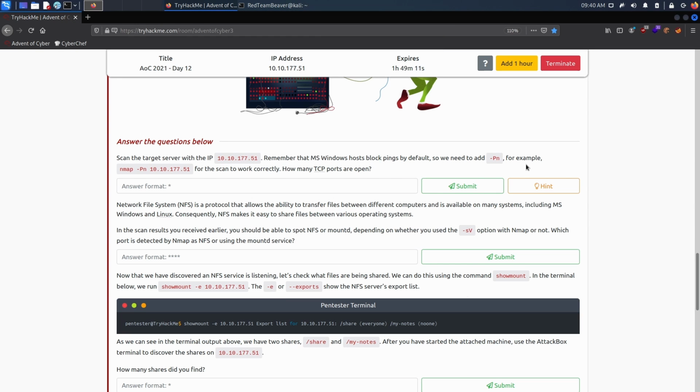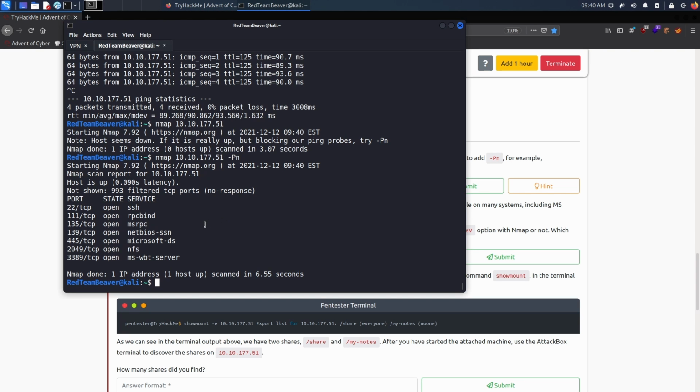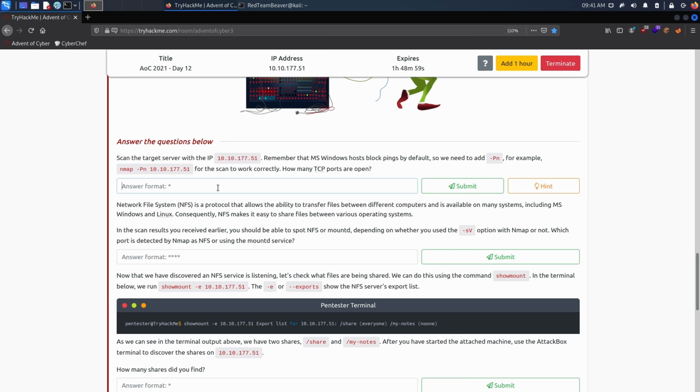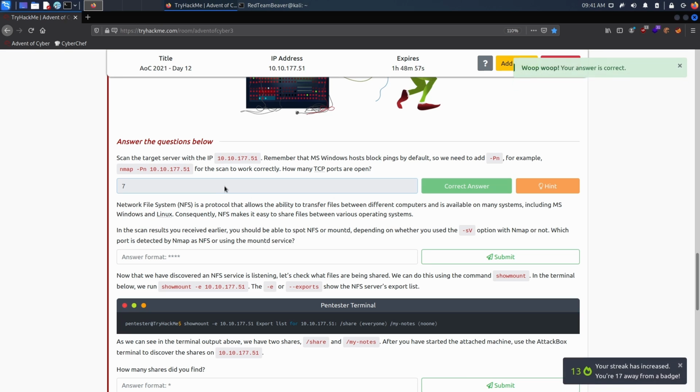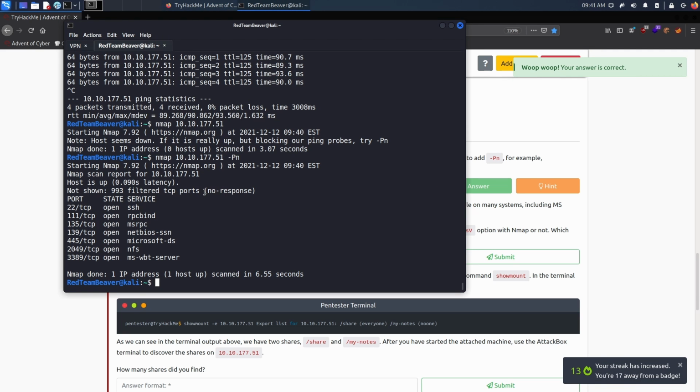All right, so for the first question, we need to answer how many TCP ports are open. Now it's quite easy. We can simply count them, and we see that there's actually 7 ports that are open. So let's take a look at the ports and not just do the questions.